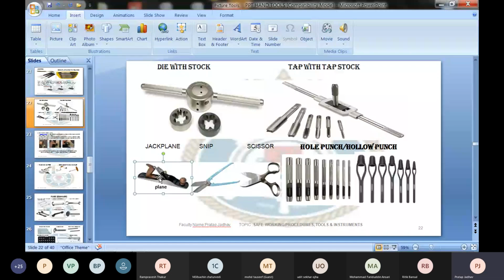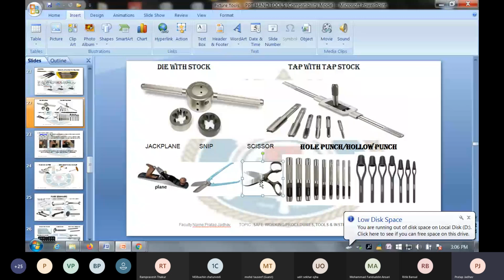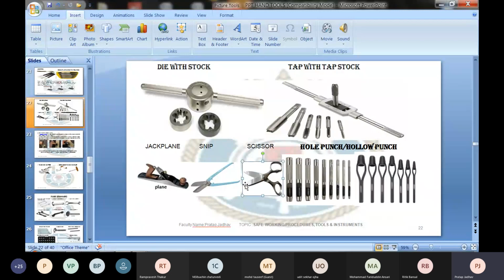Then what you see next to that, this looks like a scissor, but the first one we call a snip, which every one of you used. Scissor, if you look at the cutting arm, scissor cutting arms are always longer than the power arms. The reason is that with the scissor we are going to cut soft materials like paper, leather, rubber. Effort, less power. That is why the power arms are shorter than your cutting arm.